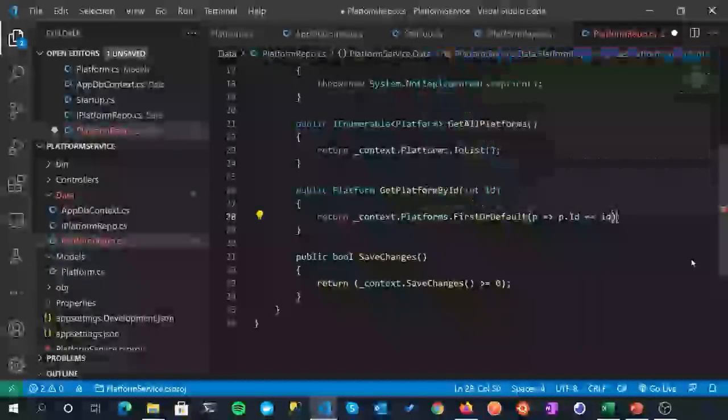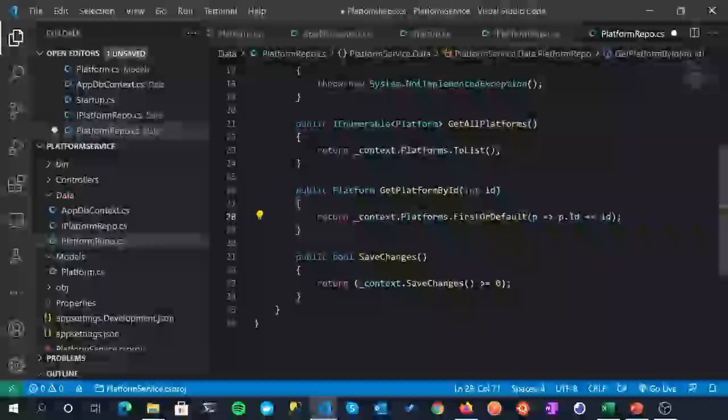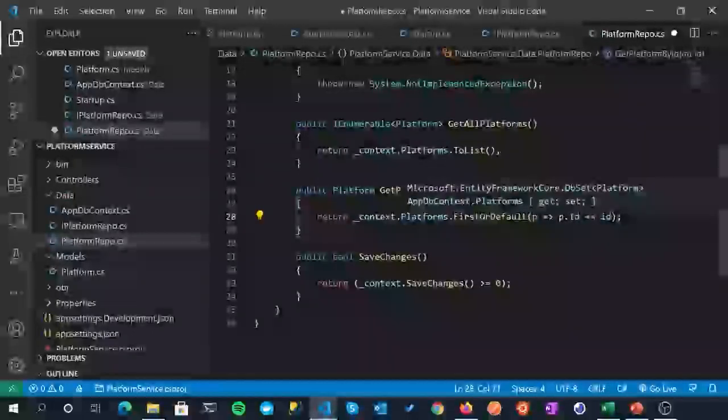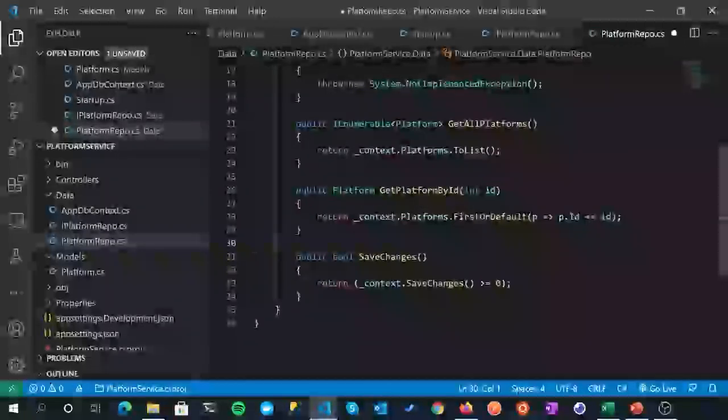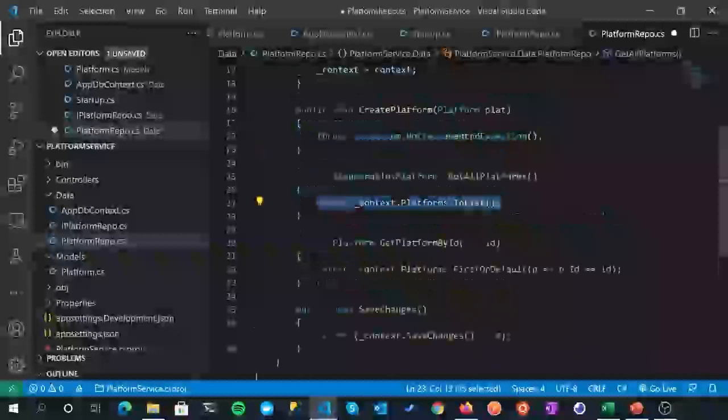So quite straightforward. We're basically saying return the first or default item from platforms where the platform ID equals the ID that we passed in. So it's conceivable that we get nothing. It's conceivable we get a null return there, but nonetheless, that's okay. And then finally, well, we've done that one already, haven't we?